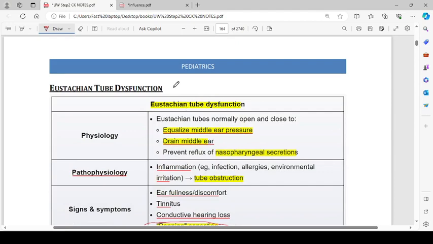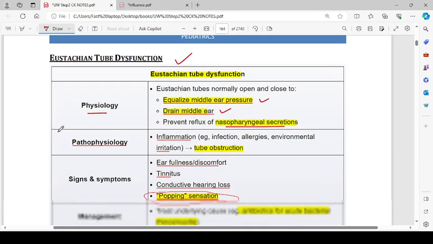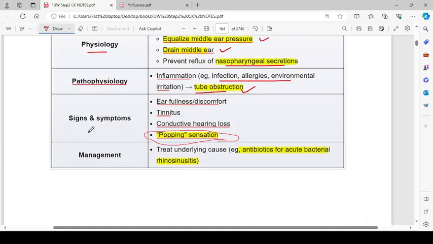Then eustachian tube dysfunction. Physiology: the eustachian tube normally opens and closes to equalize the middle ear pressure, drain the middle ear, and prevent the reflux of nasopharyngeal secretions. Pathophysiology: inflammation, for example, infection, allergies, and environmental irritation will lead to tube obstruction. Signs and symptoms: ear fullness and discomfort, tinnitus, conductive hearing loss, and popping sensation. Management: treat the underlying cause, for example, antibiotics for acute bacterial rhinosinusitis.